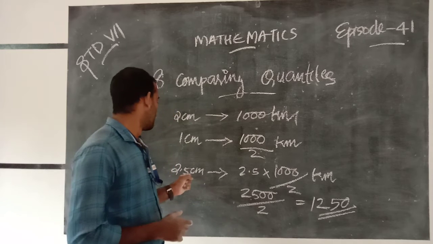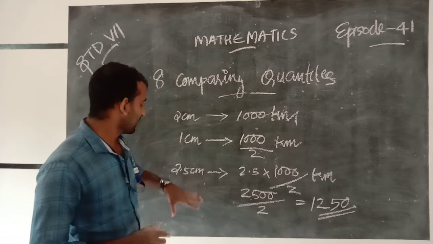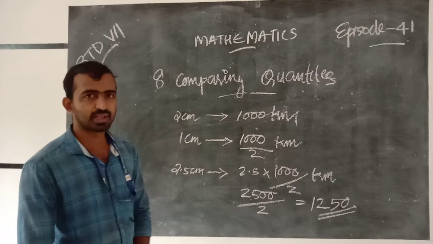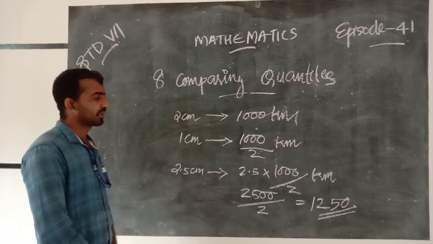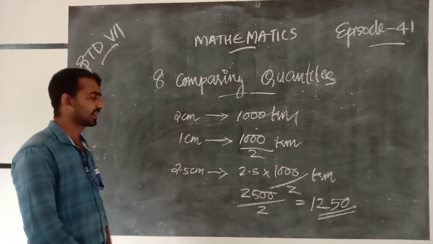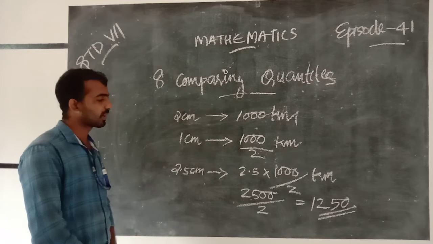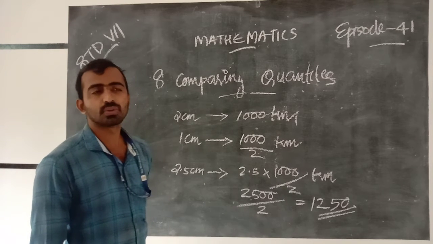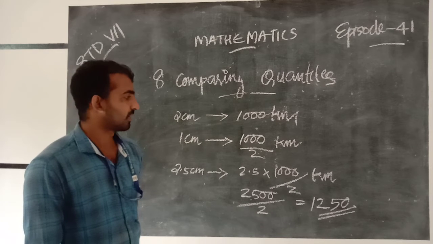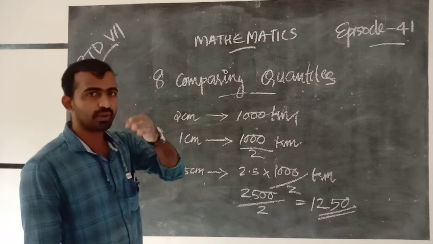Then 2.5 centimeters is 2.5 into 1000 by 2 kilometers. We get 2500 by 2, that is 1250.